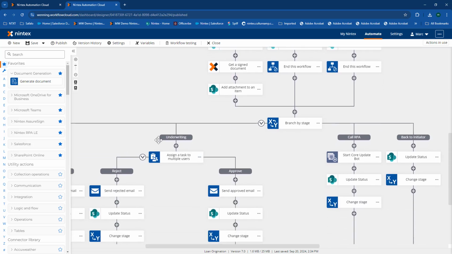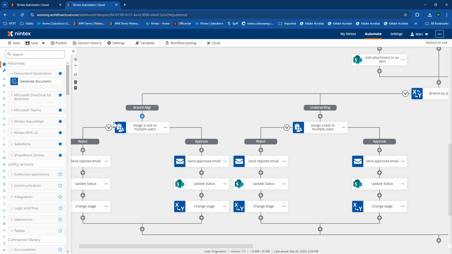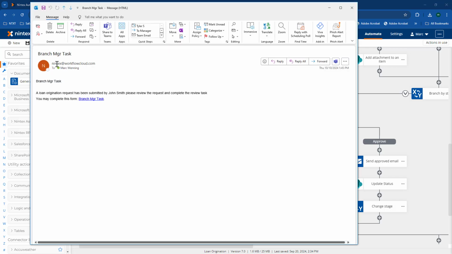Now in a moment I'll be getting a task here for the branch manager. We'll show you what that looks like as soon as that email comes through, and we'll show you what that task looks like. But basically we're going to now go through the approval tasks here and get those approved or rejected. Here it comes. Let me pull that over. You'll notice we have the branch manager task here.